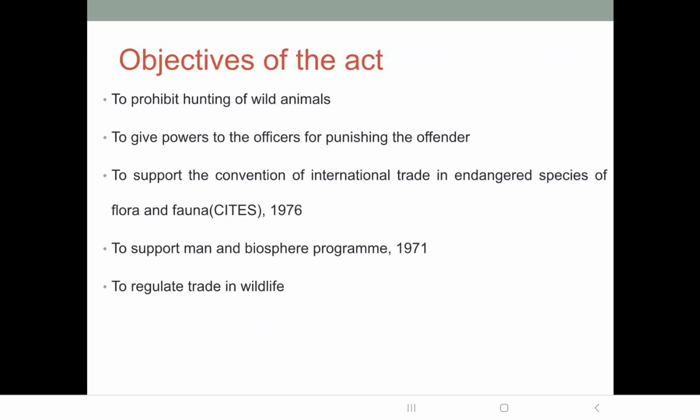Then, what are the objectives of the act? First is to prohibit the hunting of animals. Which animals? Wild animals.